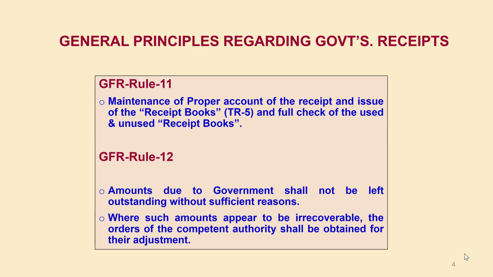This is the thing. If you are talking about the receipt book, some of you may be doing it, it is TR 5. Means whatever money we are receiving, maybe through bank account, a receipt is to be issued. For attending this program also you are given course fees, so this institute needs to issue a receipt to you in the form of TR 5. We will also be receiving this receipt.